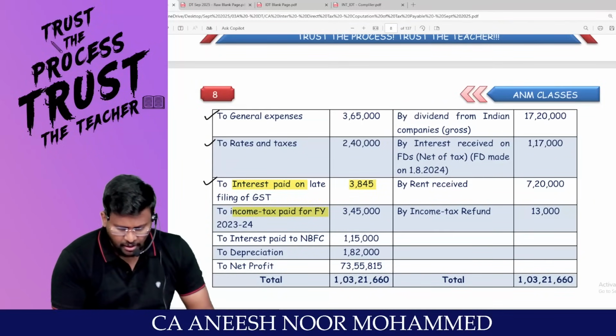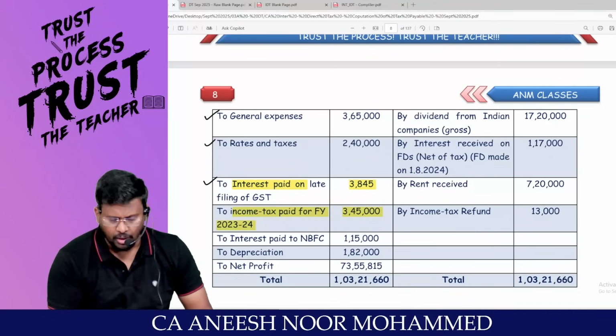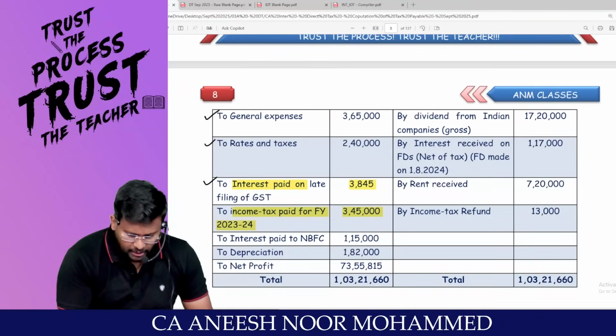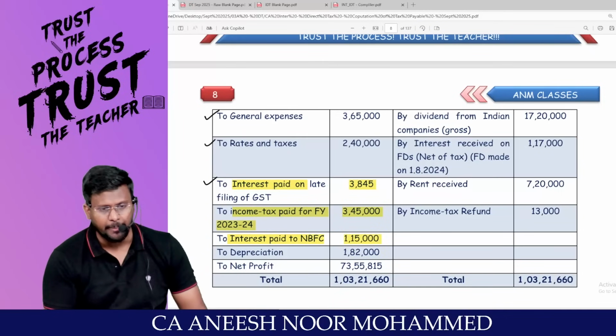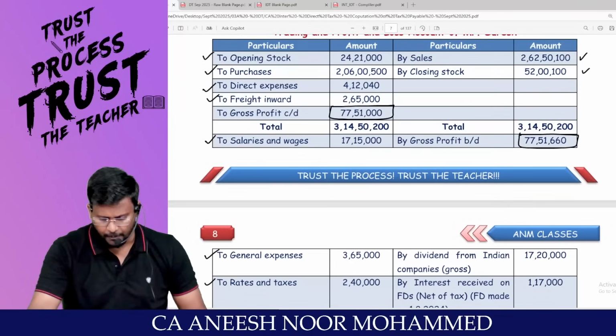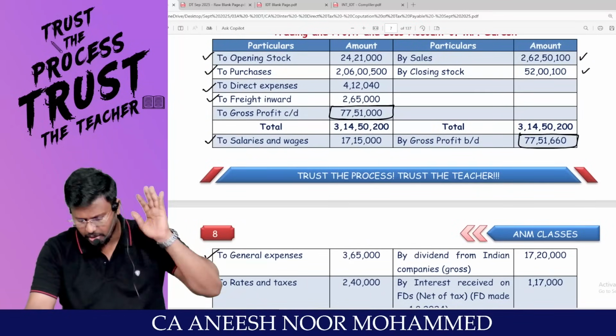Income tax paid for financial year 23-24, 3,45,000, has been debited to the P&L account. Interest paid to NBFC has been debited to the P&L account. Depreciation has been debited to the P&L account. These are the items debited to the P&L account.